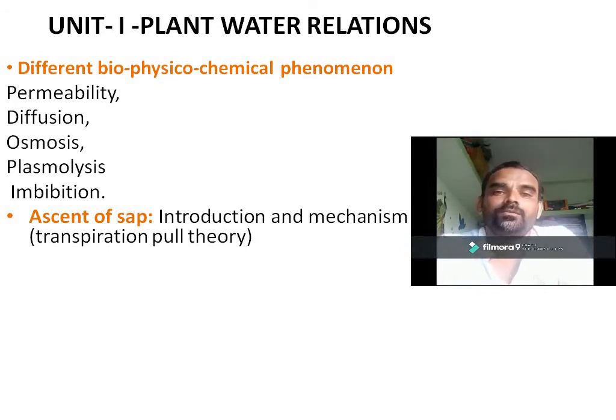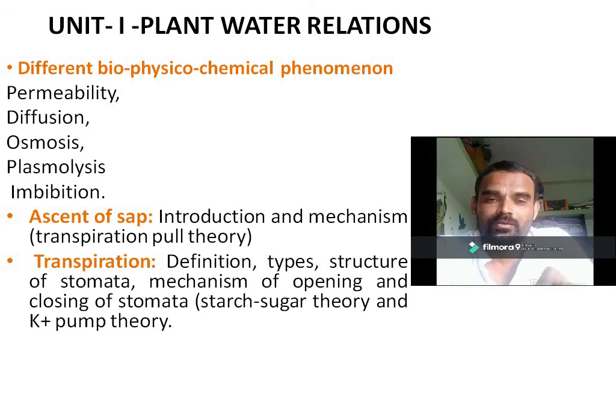This is also included in our syllabus. That is transpiration, its definition, types, and we have to study the structure of stomata, through which the transpiration occurs, and the mechanism of opening and closing of the stomata.